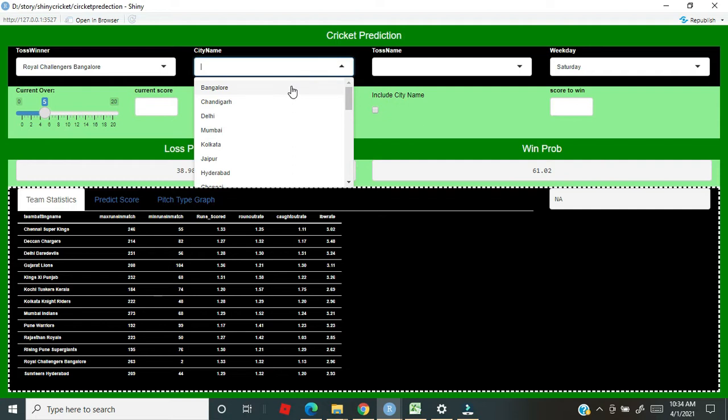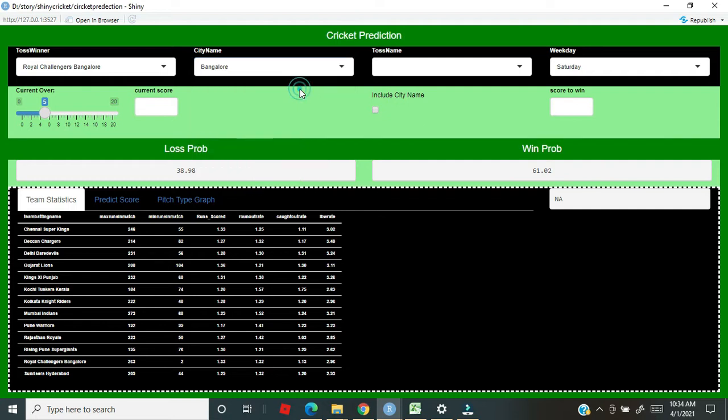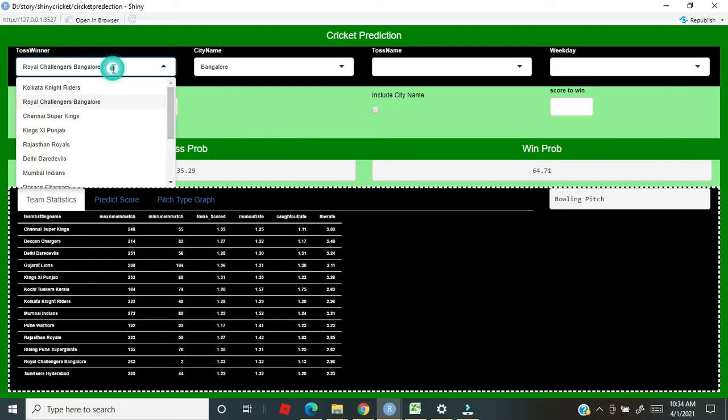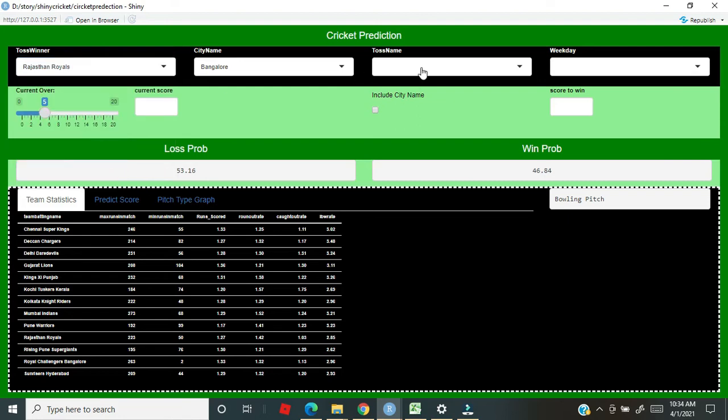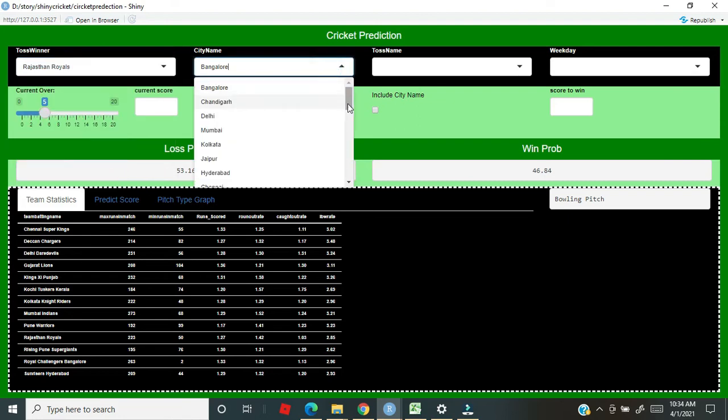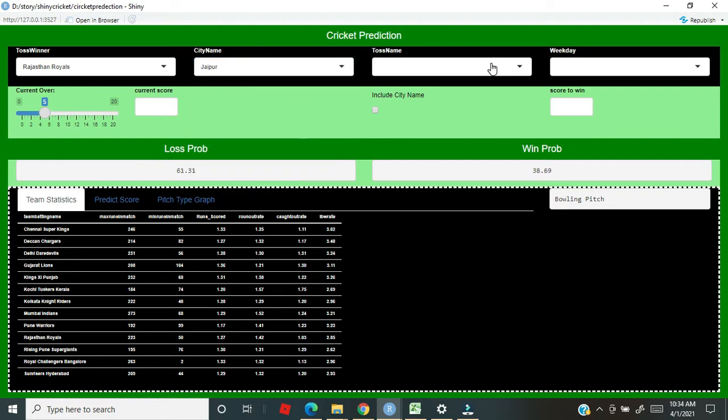You can also choose, let's take Bangalore. Again, win loss probability based on city. Let's take Rajasthan Royals, maybe city Jaipur. Loss win probability is 60-40. Jaipur doesn't seem to be a good ground for Rajasthan Royals, but let's see how it flips.